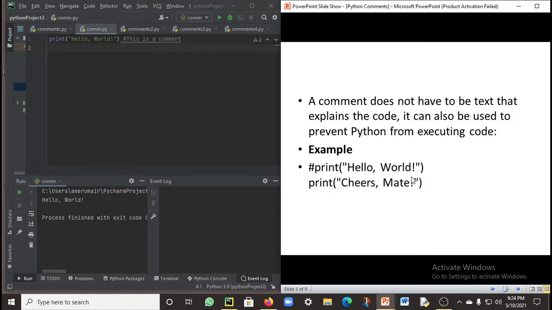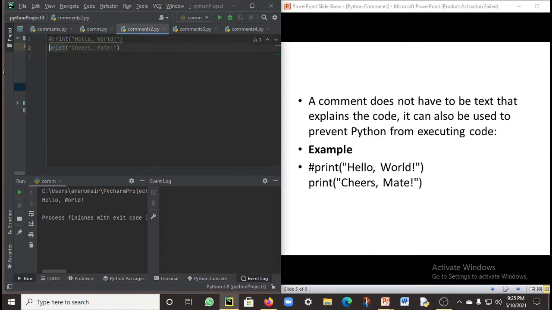A comment does not have to be text that explains the code. It can also be used to prevent Python from executing code. So a comment can also be written in the form of a print statement, but the only condition is that it must have a hash key at the beginning of the statement, so that Python does not print that statement. Let's check this example by executing.